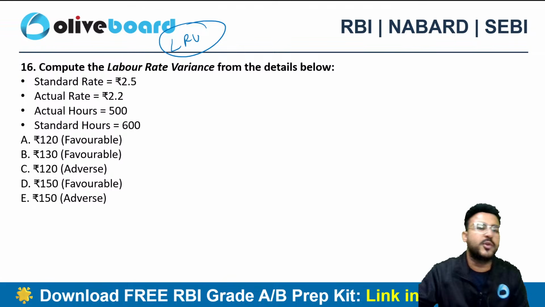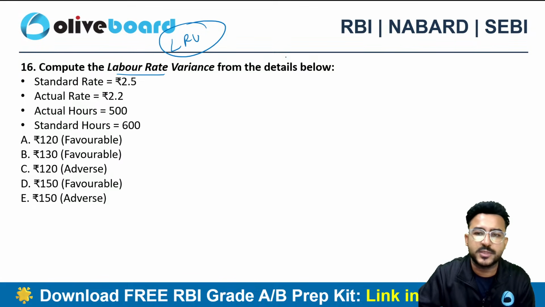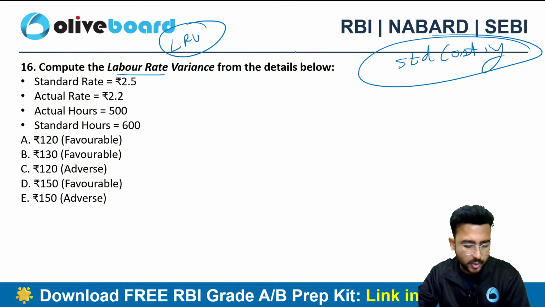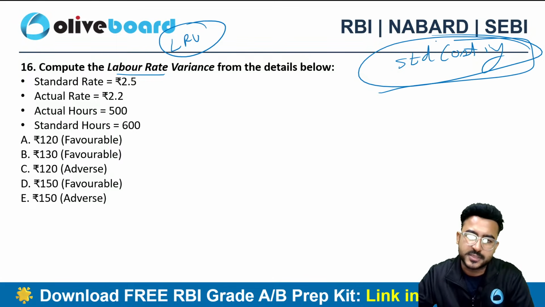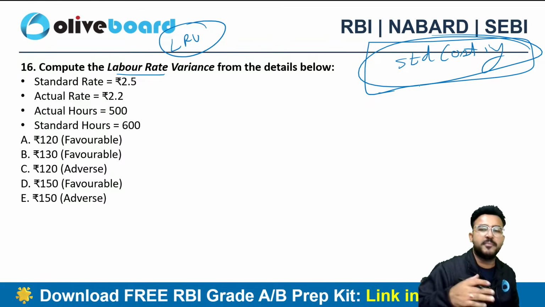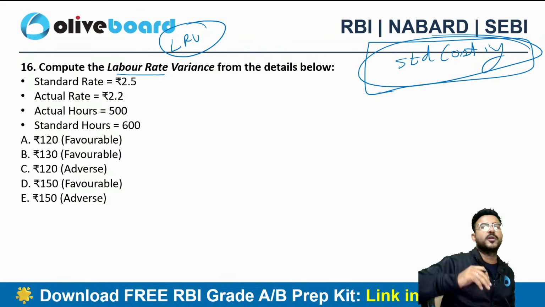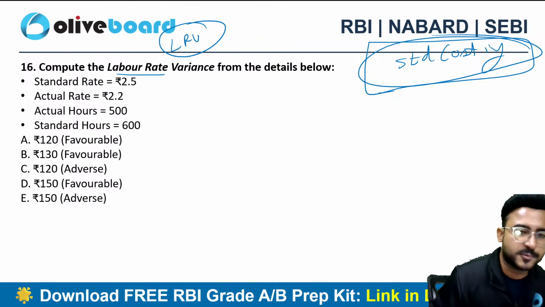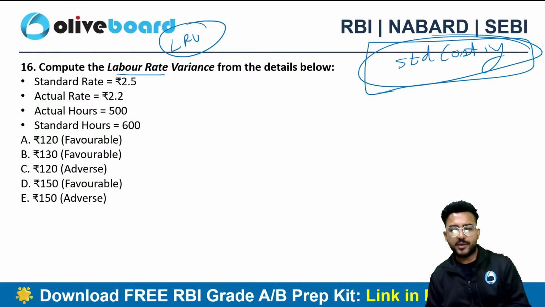Here we need to calculate the labor rate variance. So this is from the standard costing chapter. Now, while preparing the standard costing, try to prepare it on a basic to moderate level. Don't go for the higher level stuff. Why? Because usually they are asking questions from the material and labor variances.